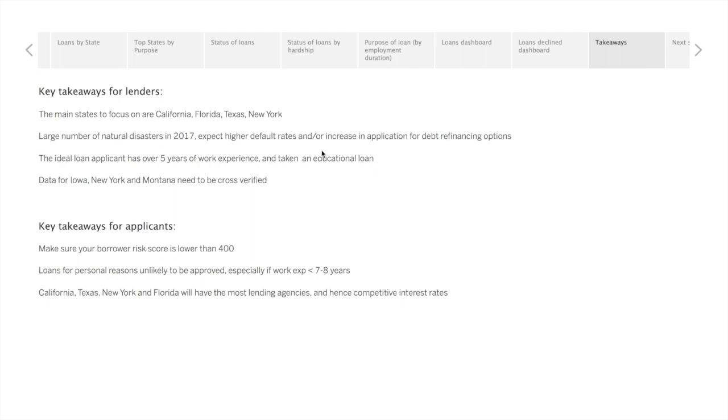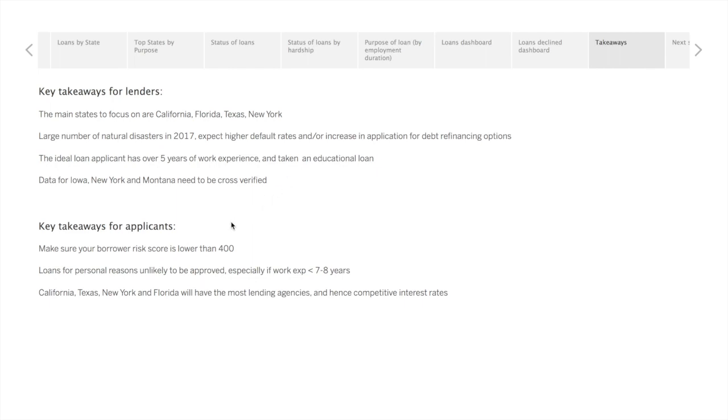This may also be an interesting area to explore as a key business strategy for the coming years. The ideal loan applicant has over 5 years of work experience and would have taken an educational loan, which is bound to pay off in the long run. It is necessary that the data for Iowa, education for New York, and credit card financing data for Montana are cross-checked, as the current data set seems to be skewed in these areas.